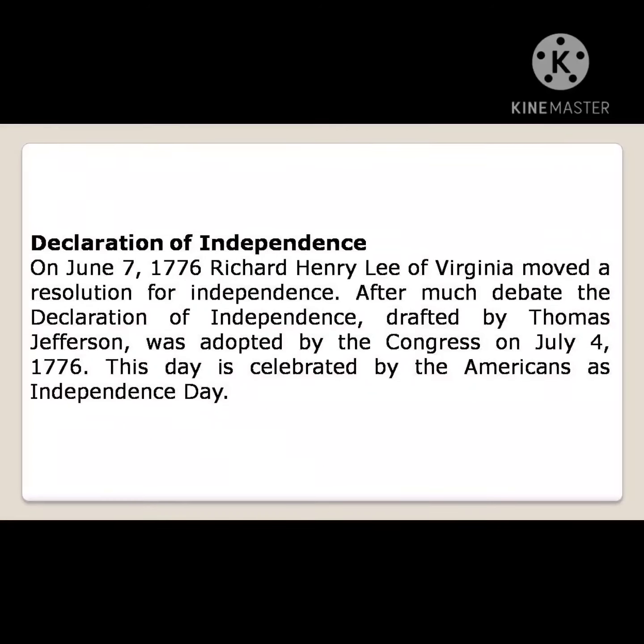The Declaration of Independence, drafted by Thomas Jefferson, was adopted by the Congress on July 4, 1776. This day is celebrated by the Americans as Independence Day.